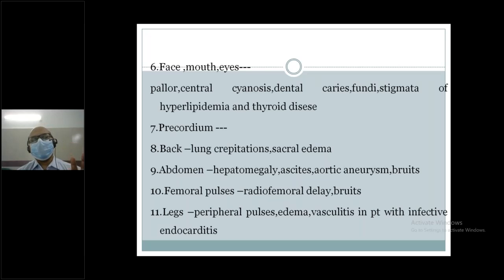One is general, the other is specific. So every system you must examine in your clinical examination, because a disease of one system may manifest in multiple systems. So you will get different findings from different systems.